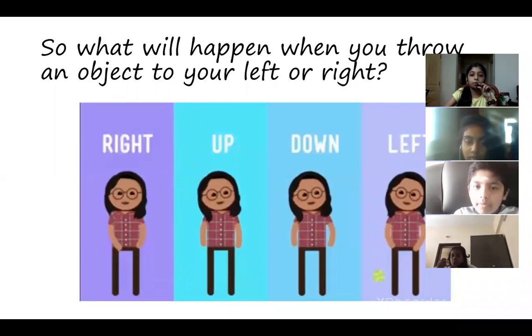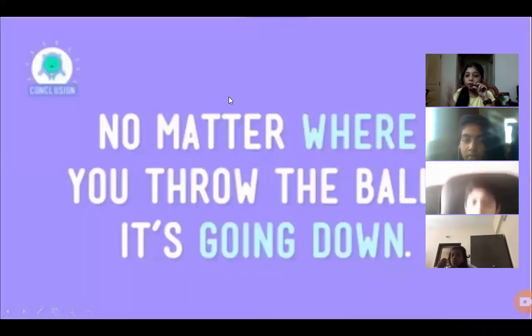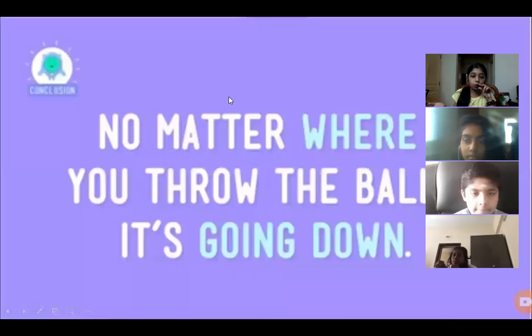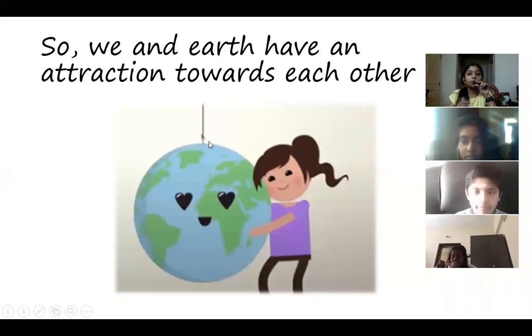So no matter where you throw the ball, in which direction, it's going down only. It can be any direction. After some time it will go down only. And then he found out that it was due to gravity. So we and earth have an attraction towards each other. We are always near the earth, right? Because of gravity.